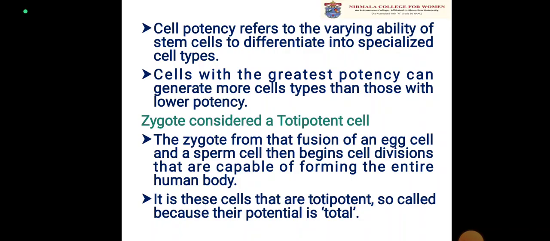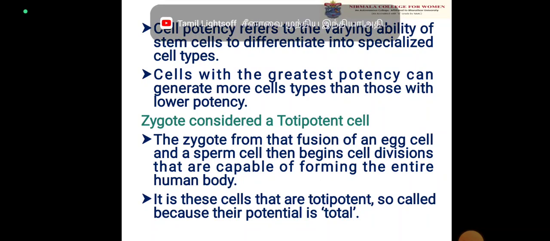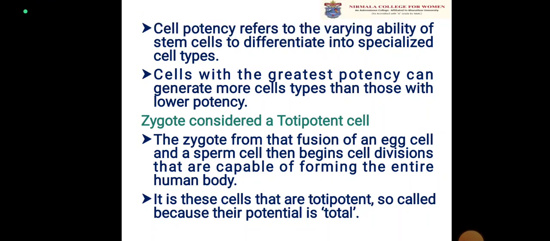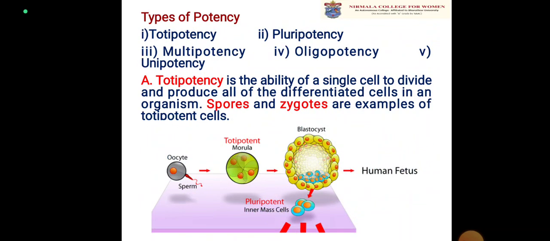Next, we can see a zygote, which is considered a totipotent cell. The zygote, from the fusion of an egg cell and a sperm cell, then begins cell division, and these cells are capable of forming the entire human body. So it is these cells that are totipotent, so called because their potential is total. Next, we can see the types of potency. First one is totipotency, then pluripotency, multipotency, oligopotency, and unipotency.